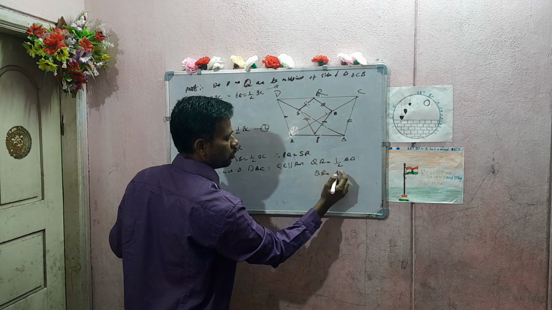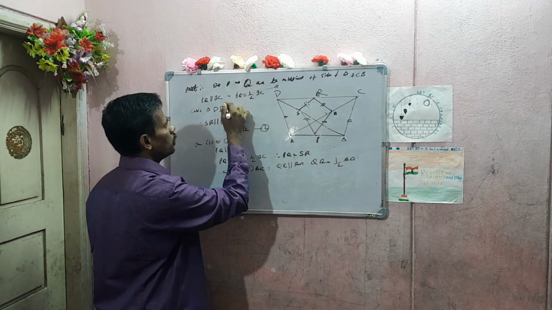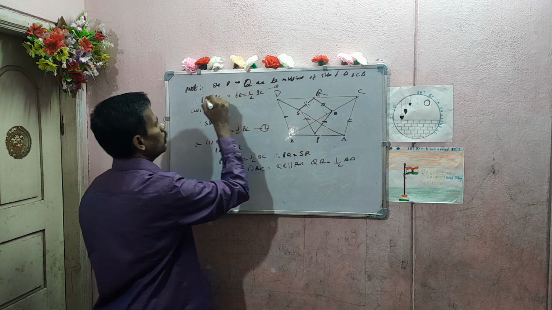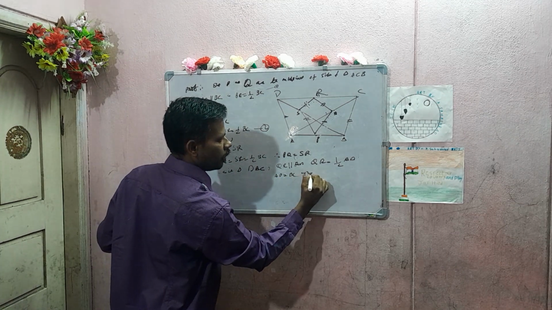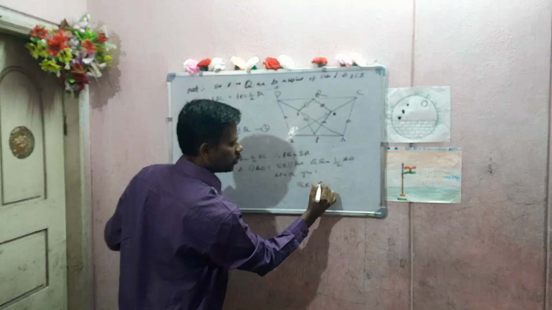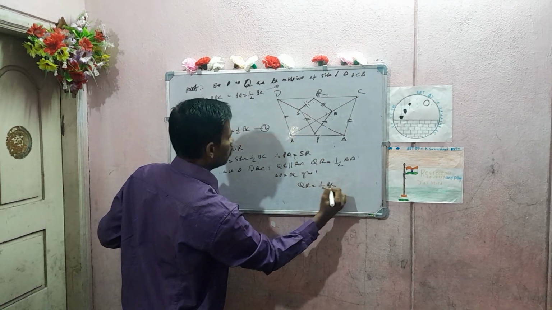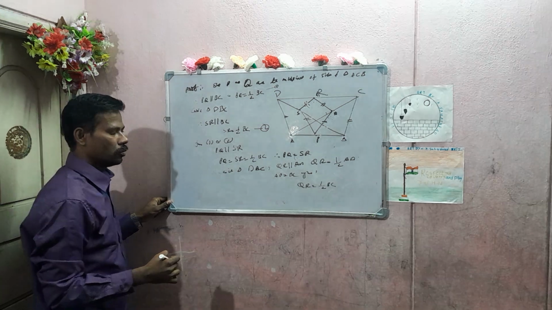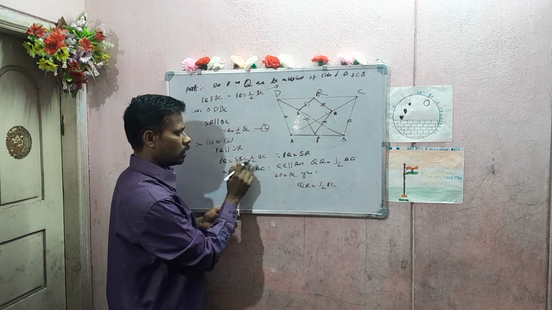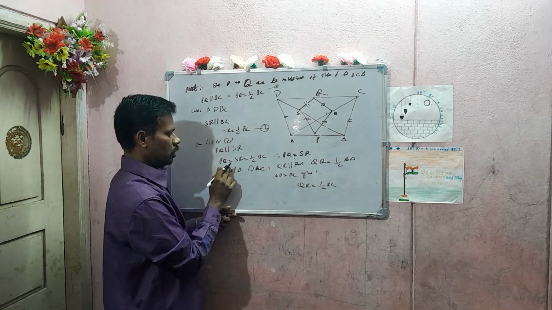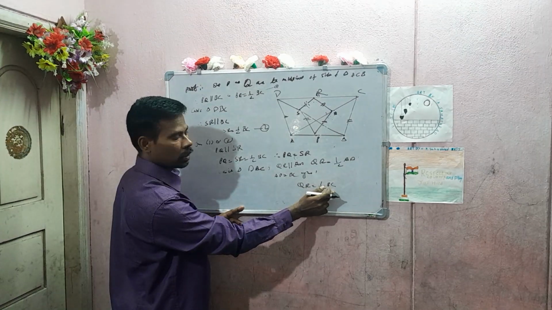QR is equal to half of AD. Here AD and BC are given, no? AD is equal to BC, given. So QR is equal to half of, in place of AD, you can write BC. Therefore QR is half of BC.